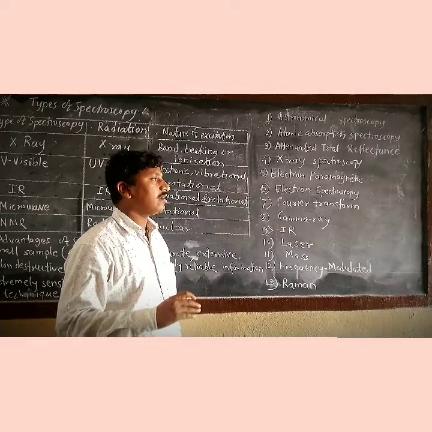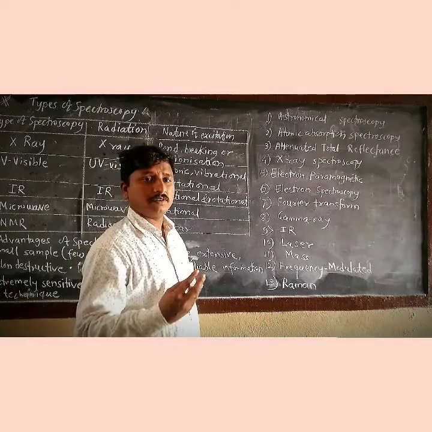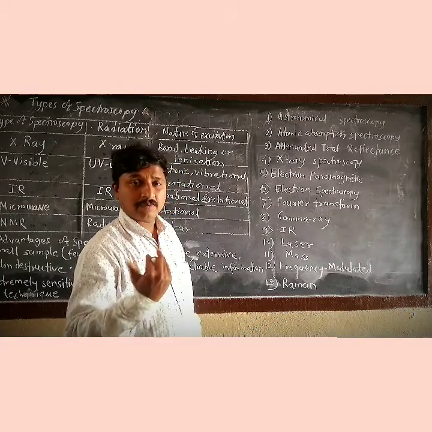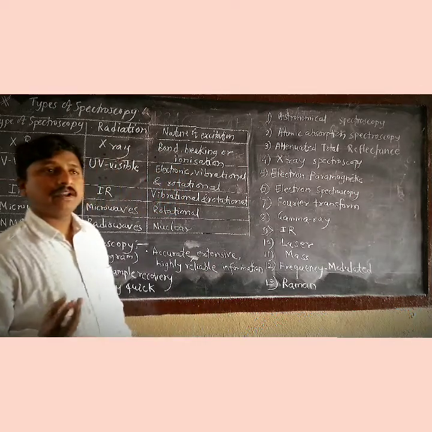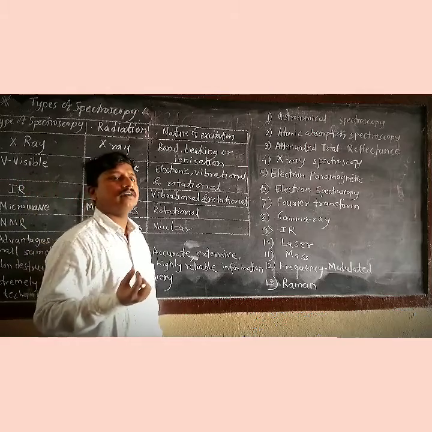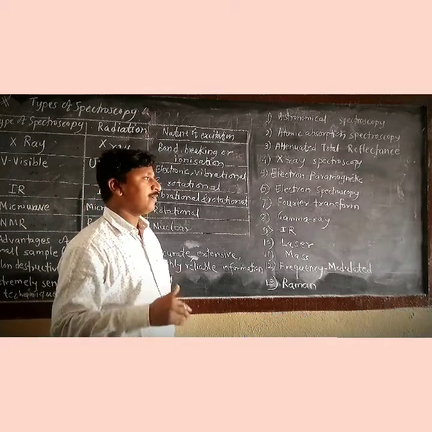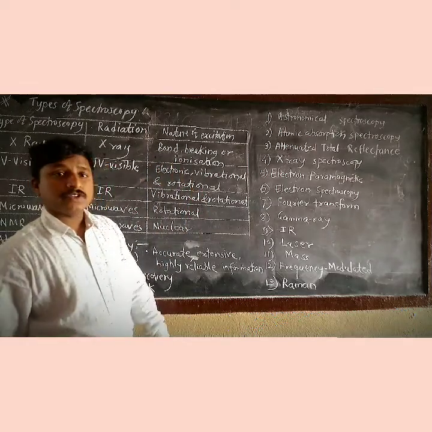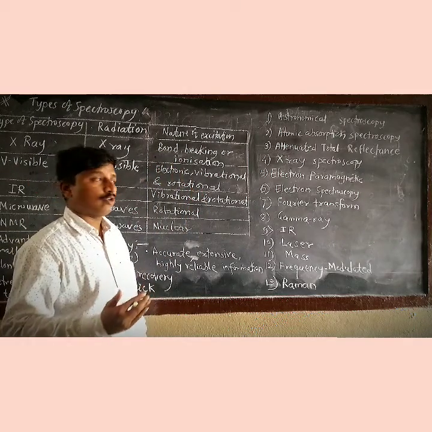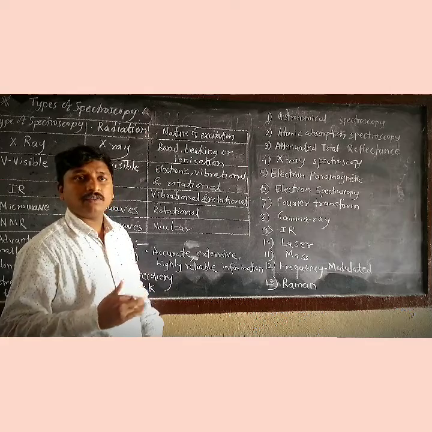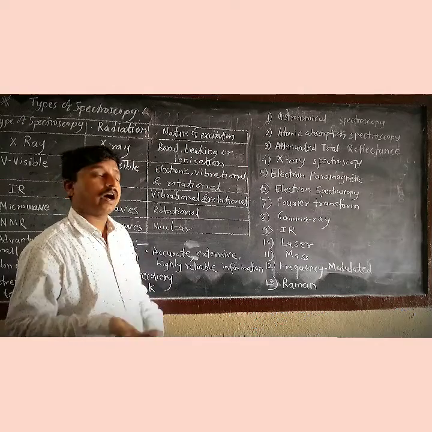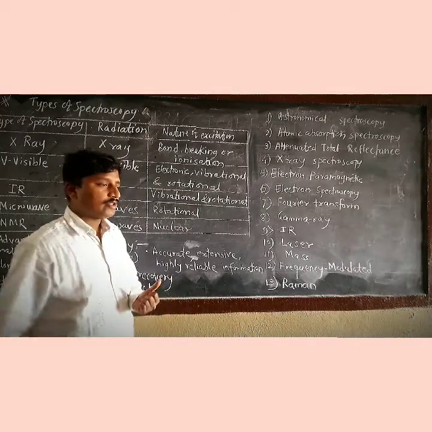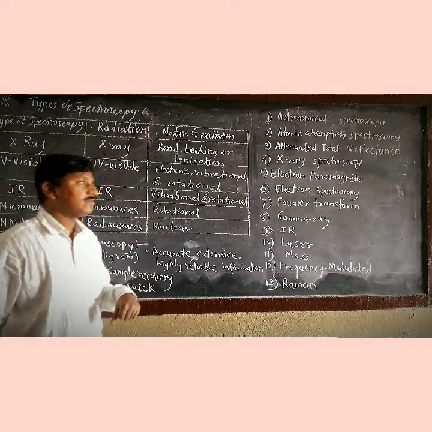but actually there are 4 spectroscopic techniques we are going to discuss in your syllabus: UV visible, IR spectroscopy, NMR, and mass spectroscopy. So these are the types of spectroscopy. The type of spectroscopy depends on which electromagnetic radiations interact with the matter or the sample. This is all about the types of spectroscopy.